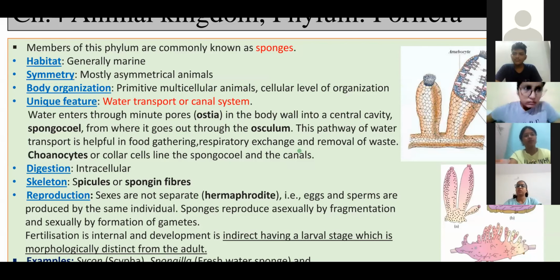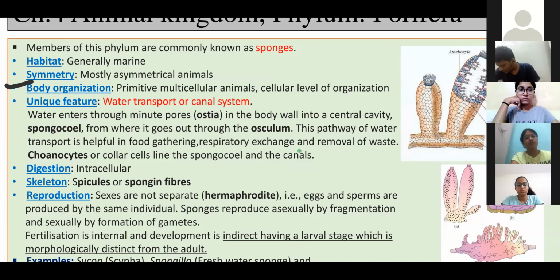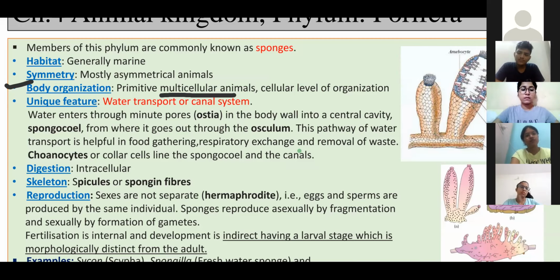Then body organization. They are multicellular animals, but this mass of cells does not show interaction or division of labor.